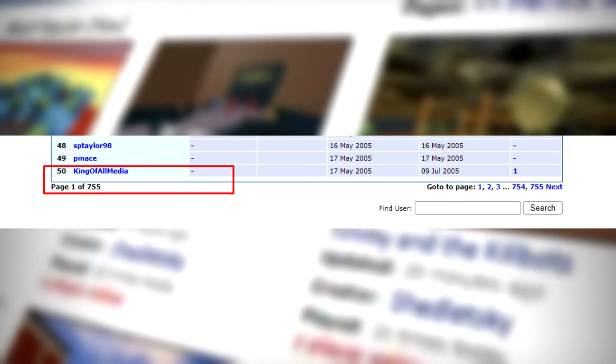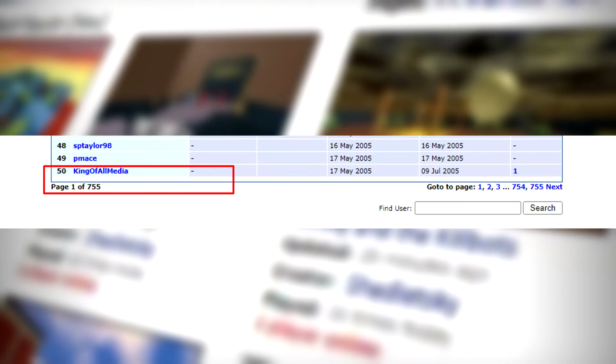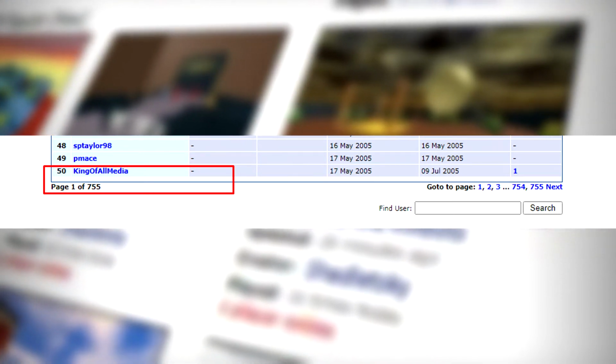So, most of you are probably wondering now, where's Roblox? Well, unfortunately the webpage data only recorded the first 50 users up to King of All Media, which, fun fact, is also David Bazuki. And previously I mentioned Roblox's original ID was 84, so we can't exactly view it here,